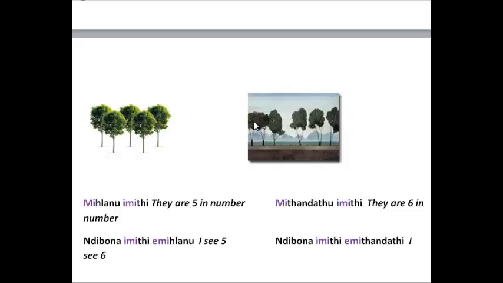So again, counting the stems, mnye, mibini, mitatu, mine, mihlanu, mitandatu. So in this picture, ndibona imiti emihlanu. I can see 5 trees. In the second picture, ndibona imiti emitandatu.